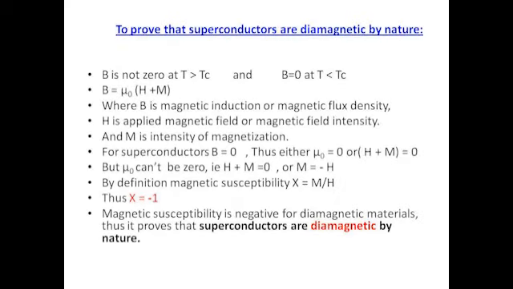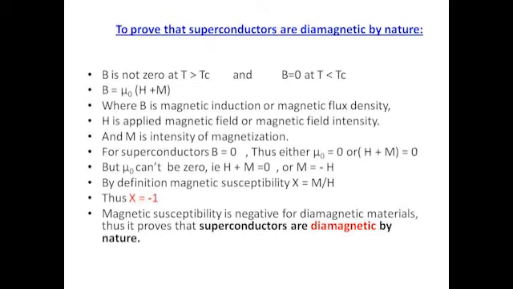Now, we can show that superconductors are perfect diamagnets. For a diamagnet, the susceptibility chi is negative. When we place a specimen in a magnetic field, the magnetic flux density B inside it is given by mu0 into H plus M, where H is the strength of the magnetic field, M is the magnetization, and mu0 is the permeability of free space.